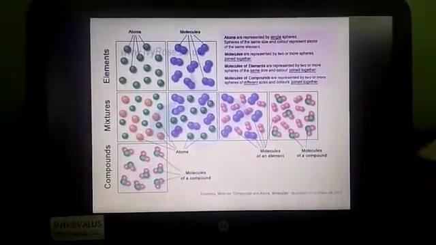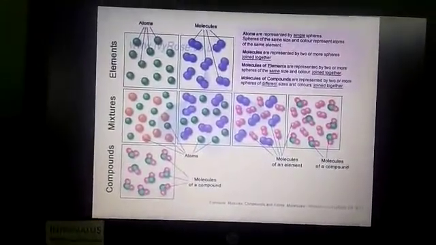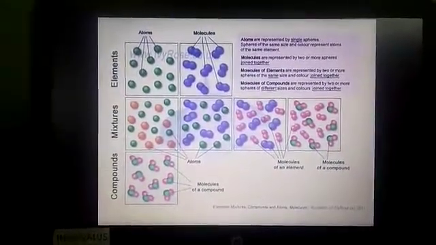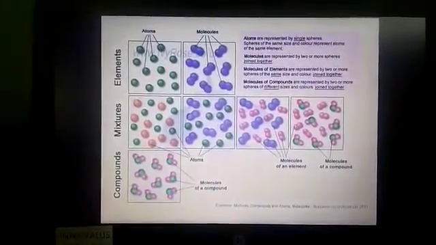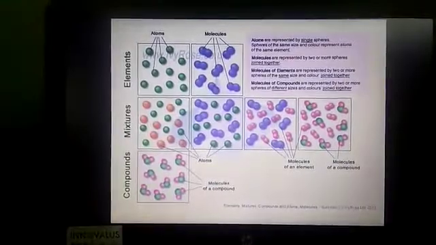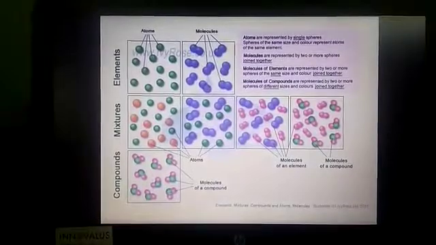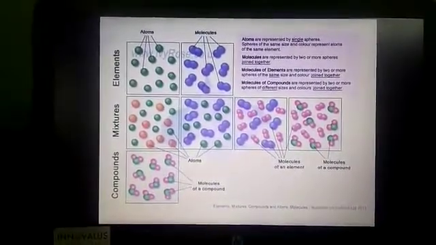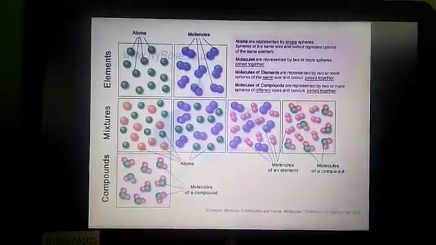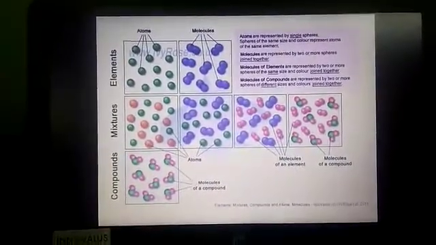See, atoms are represented by single spheres. Spheres of the same size and color represent atoms of the same element. Molecules are represented by two or more spheres. Molecules of elements are represented by two or more spheres of the same size and color joined together. Molecules of compounds are represented by two or more spheres of different sizes and colors joined together. See here, they are round in shape. Next, the differences between compounds, mixtures and elements.